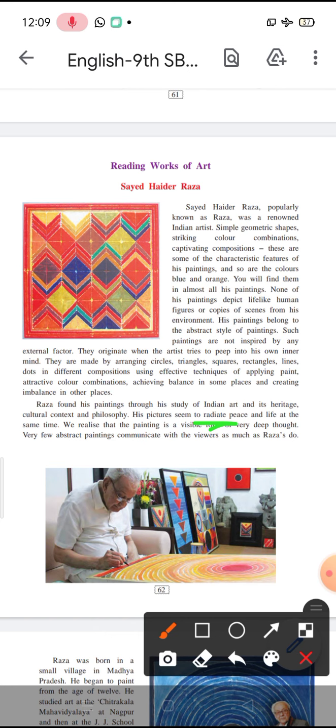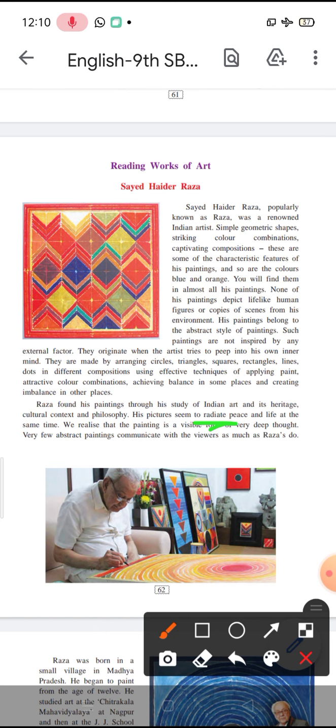Very, very few abstract paintings communicate with the viewers as much as Raza's do. Since these paintings are abstract, as the name itself says, they are very different, and mostly very difficult to understand.